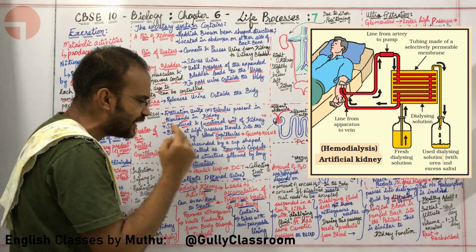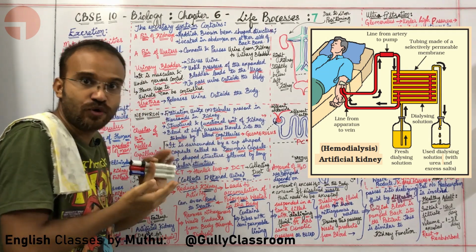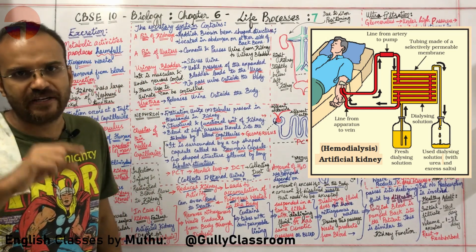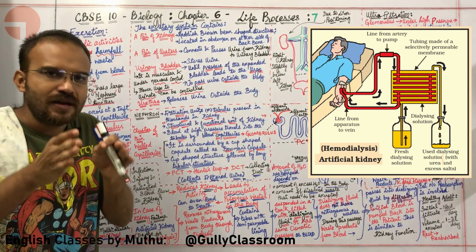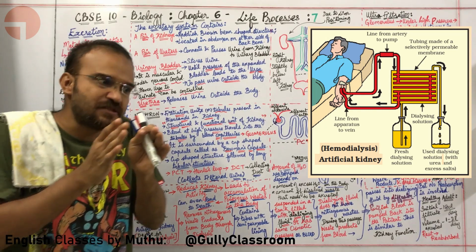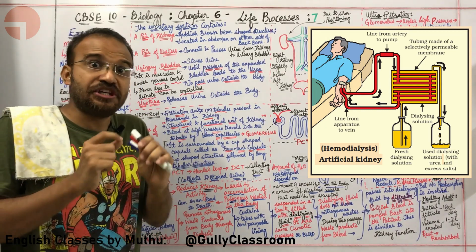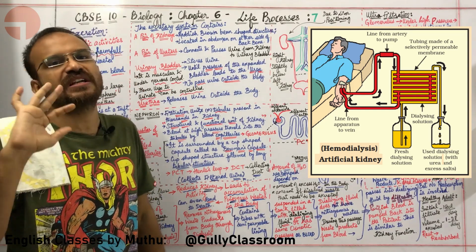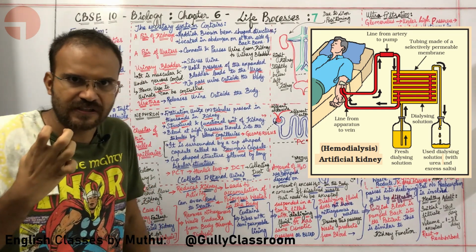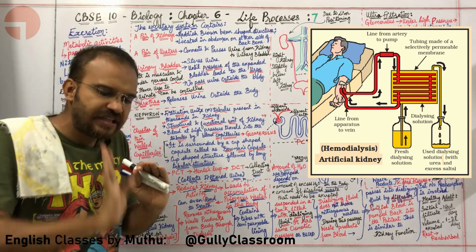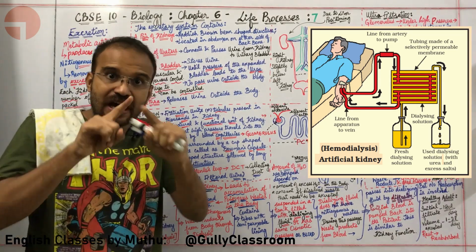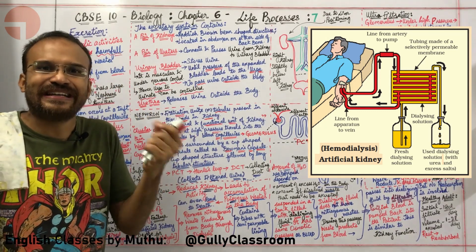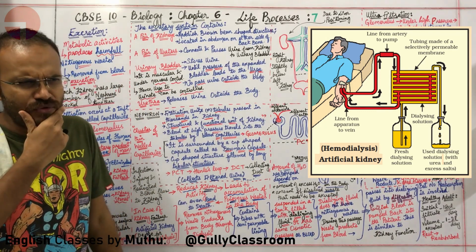It is suspended in a tank filled with a dialysing fluid, and this dialysing fluid has the same osmotic pressure as blood, because it must match our blood in each and every aspect, but it must not contain nitrogenous waste materials. So when the blood passes through these tubules surrounded by dialysing fluid without any nitrogenous waste, diffusion will happen.